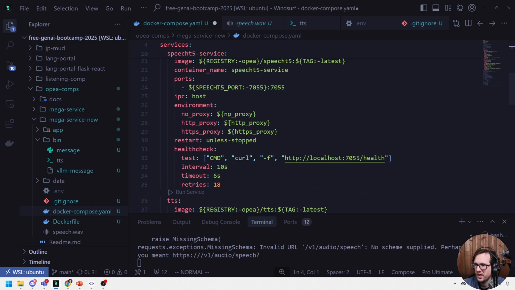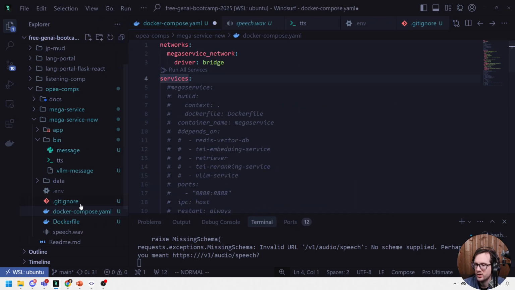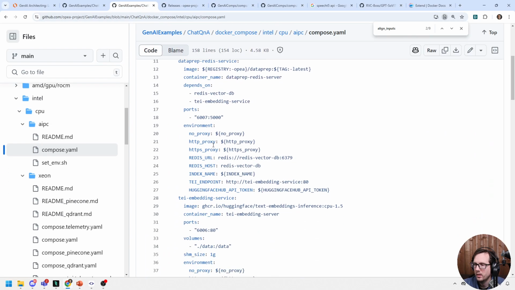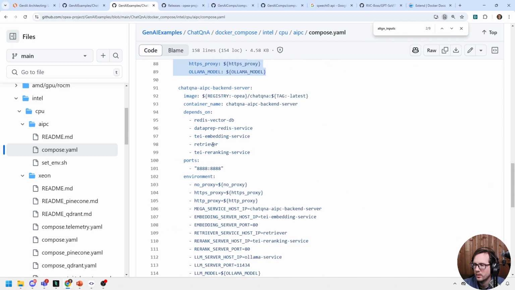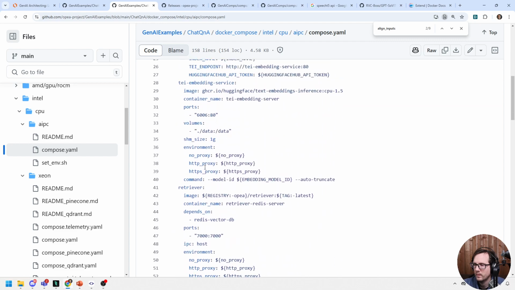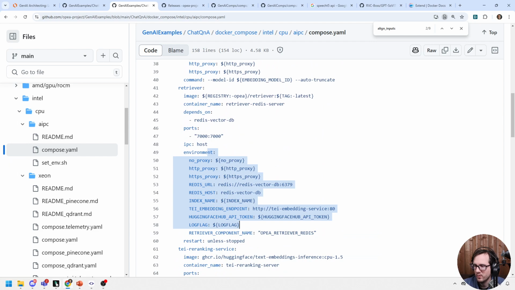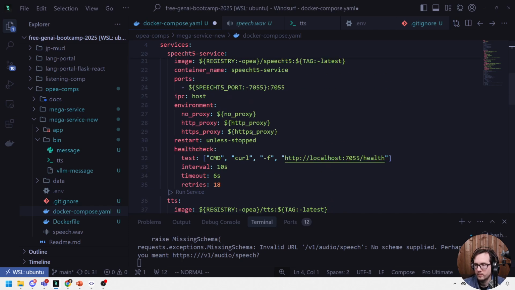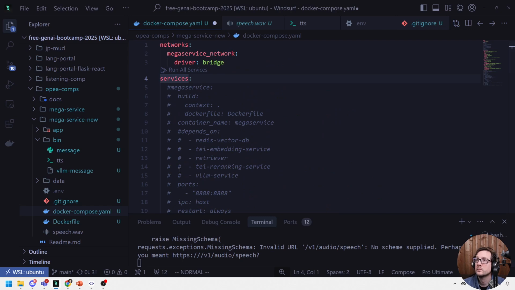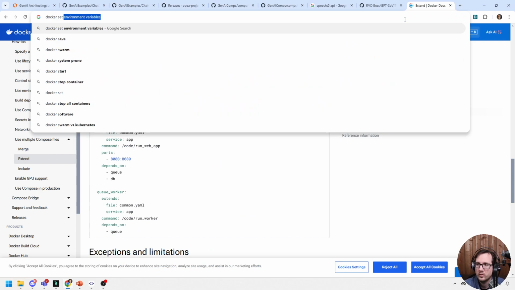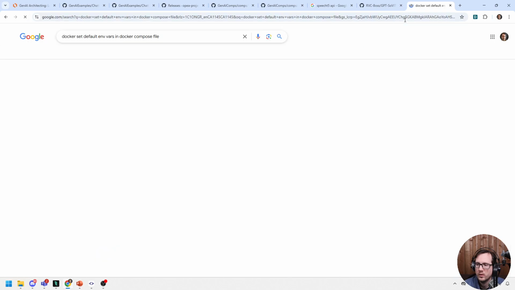Isn't there like a way that we can set it up at the top? I thought I saw that in the chat Q&A. Let's go back to the chat Q&A for a second. I mean, it sets environments like right here. Is that where it's setting this as well? It is. I'm going to go look this up, see if we can set Docker. Because that'd be really nice.